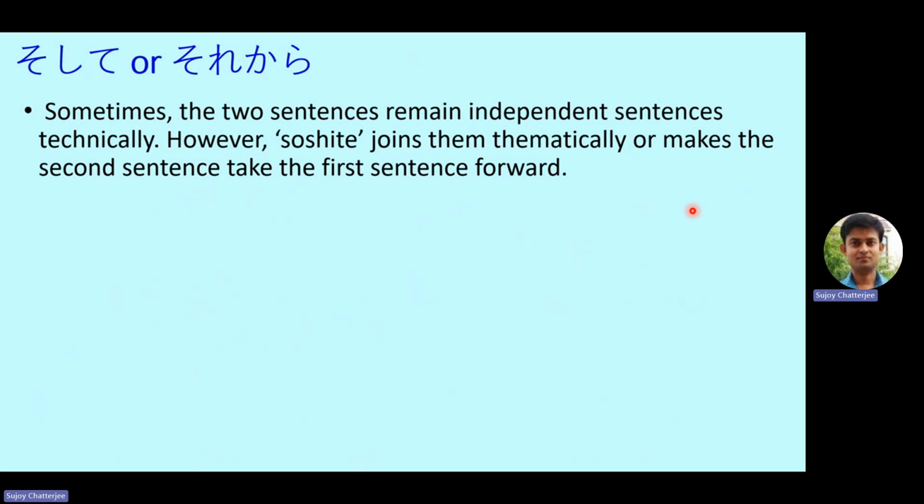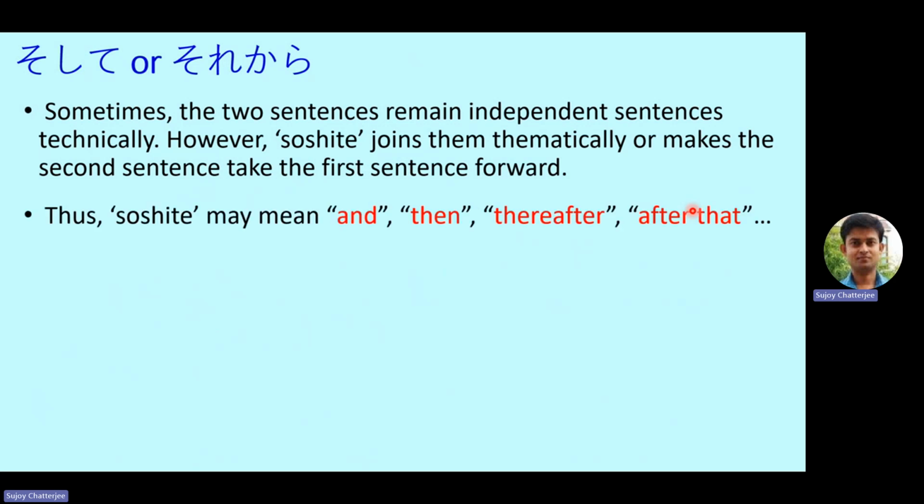Sometimes the two sentences remain independent sentences technically. However, soshite joins them thematically or makes the second sentence take the first sentence forward. So what does that mean? That means soshite may mean and, then, thereafter, or after that. That means the sentences will remain the same. That means I have done so and so. Soshite, that means thereafter I did so and so.